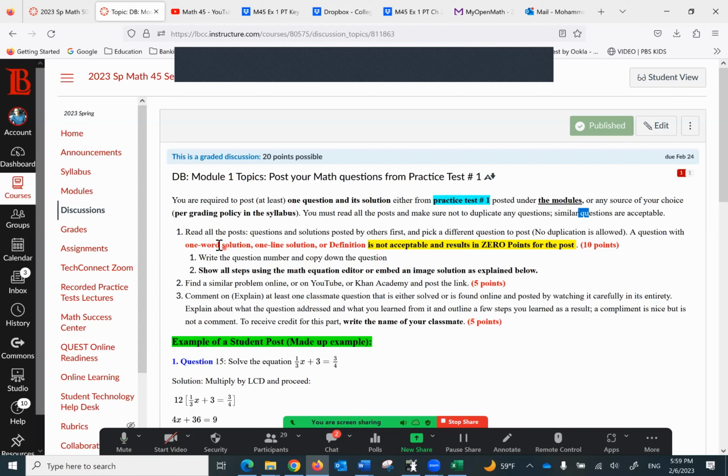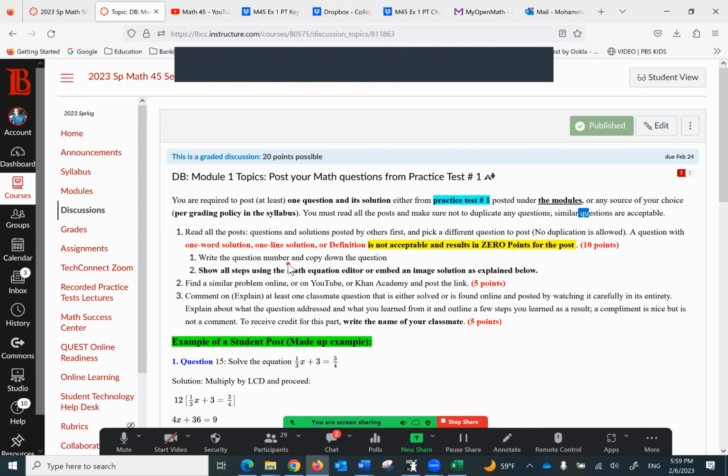So what do you do? Read all the posts, questions and solutions posted by others first, and pick a different question to post. No duplication is allowed. A question with a one word solution, one line solution or definition is not acceptable and results in 0 points for the post. And you receive 10 points if you do this right. In other words, you want to pick a worthy question.